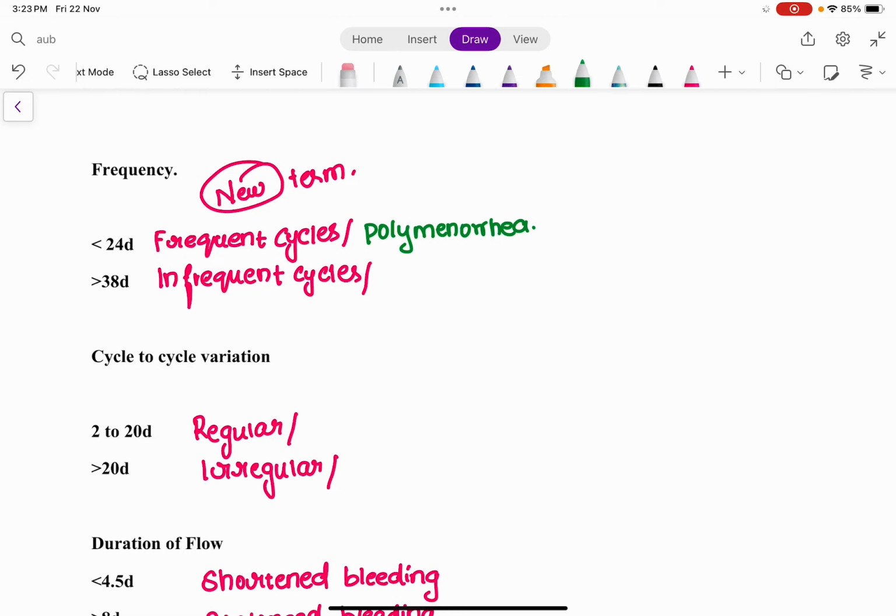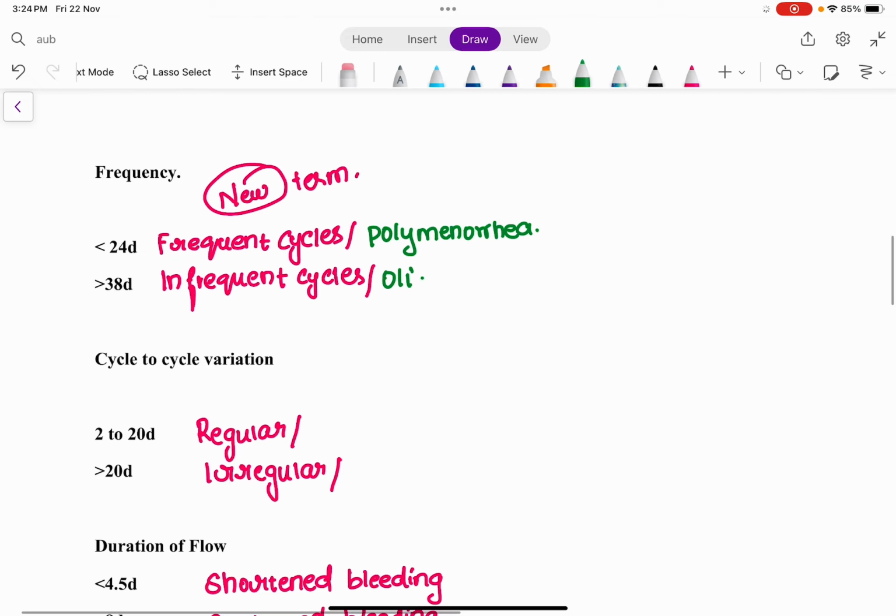Then, if the frequency of the cycle is more than or equal to 38 days, it is an infrequent cycle, because she is having her next cycle only after 38 days, which is more than a month. More than a month is taken for her to have the next menstrual cycle, so it is an infrequent cycle, which is also called oligomenorrhea.